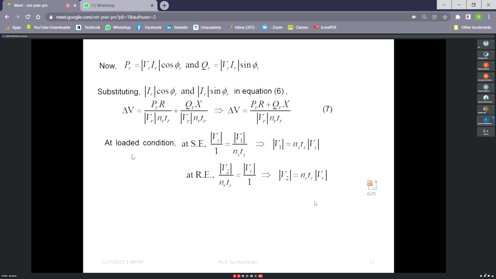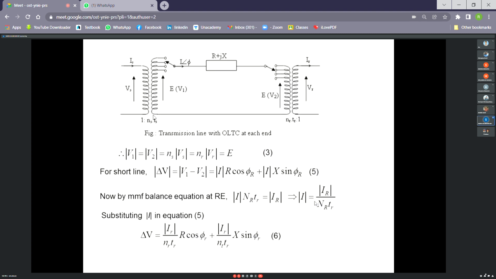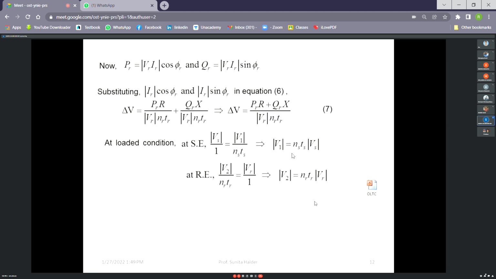Now you see at loaded condition at sending end, Vs by V1 equal to VR by NSTS, because now there will be requirement of tap changing. So V1 equal to NSTS into Vs. Similarly, V2 equal to NRTR into VR. Now, what is the voltage drop at that condition? Voltage drop is voltage deviation from sending end to receiving end. So equation 8 and equation 7 obviously are same.